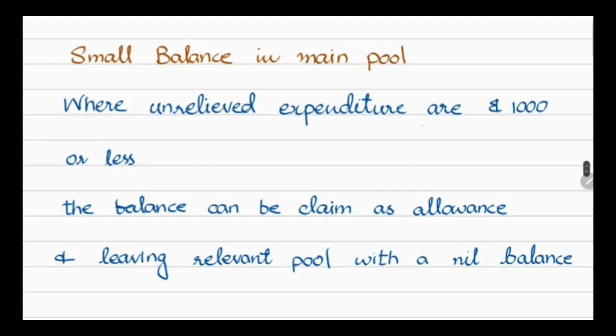Where unrelieved expenditures are 1,000 or less, the balance can be claimed as allowance, leaving the relevant pool with a nil balance. तो अगर आपके पास 1,000 से कम ये वैल्यू आए तो ये सारी की सारी अलाउंस के तौर पे क्लेम कर ली जाती है और आपके पास पूल में फिर nil balance रह जाता है.